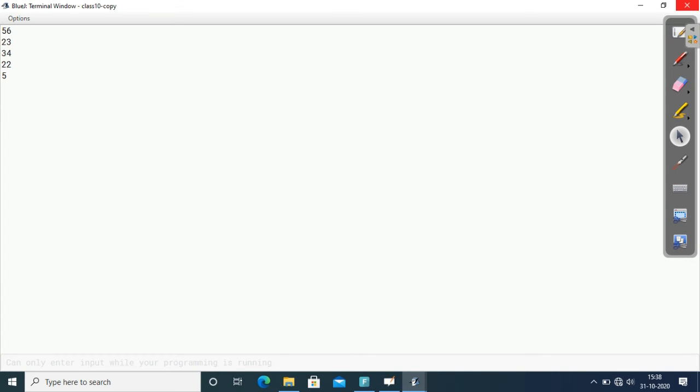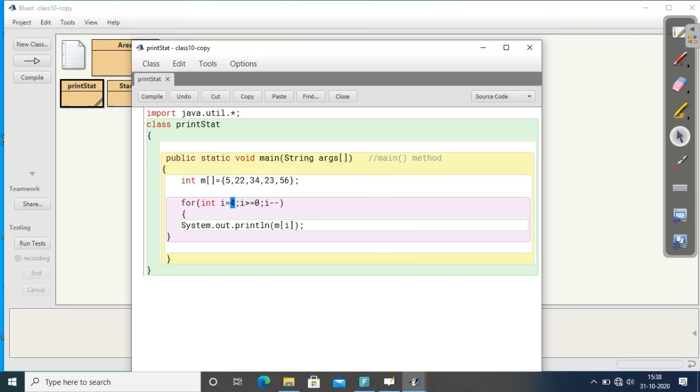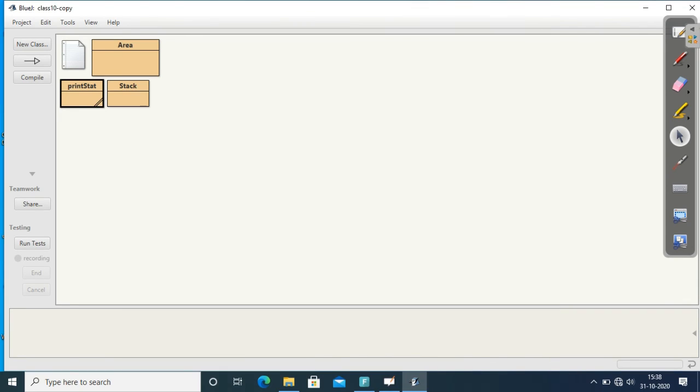So now the answer is okay. Clear? We have given it in the reverse order, and earlier I had given I equal to 5, which means actually there is no particular index of 5. The last index is 4. So from the 4th index down to the first index 0, it will print.